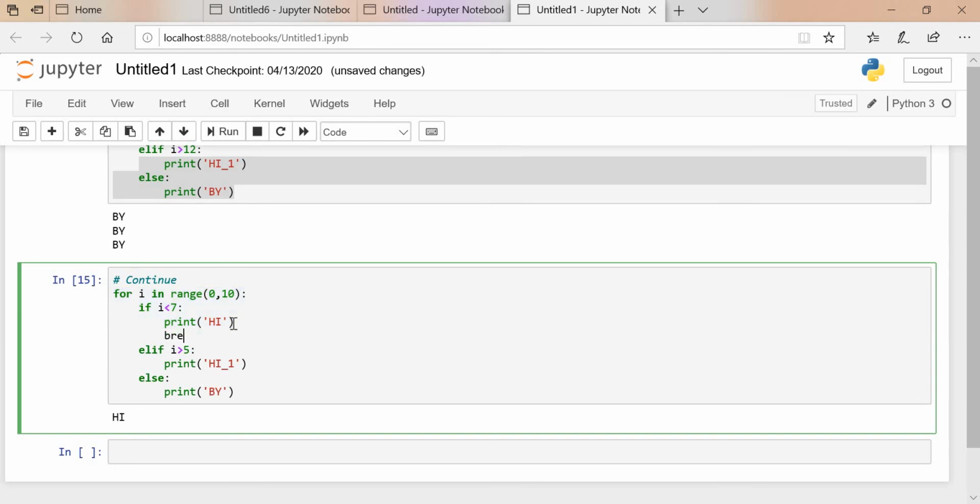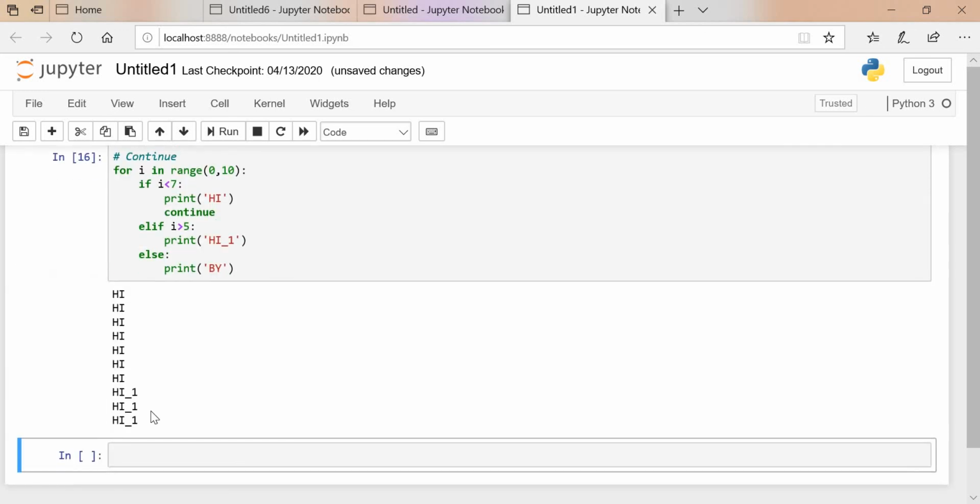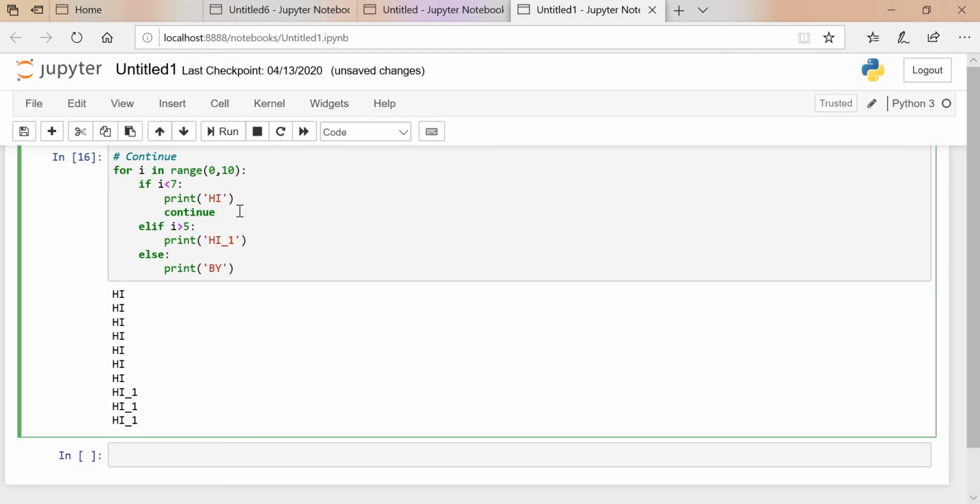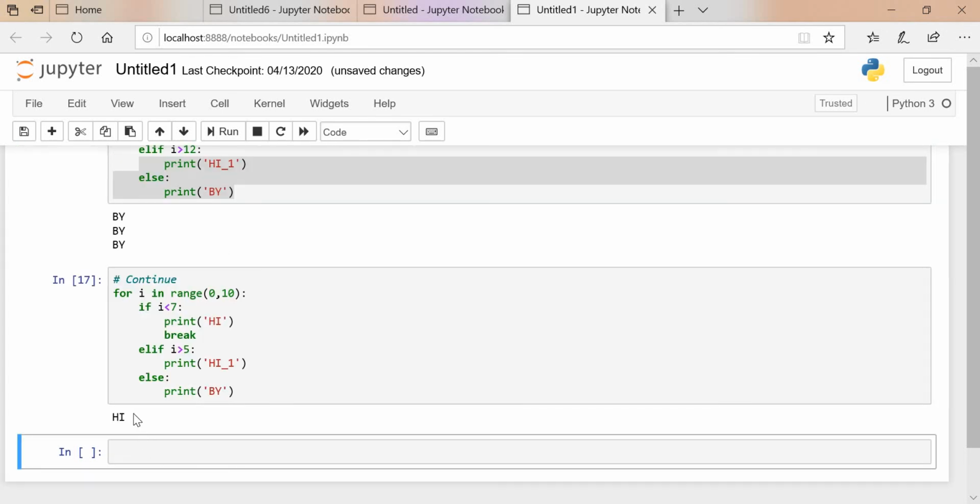If you want to continue over here, put continue like this. If you want to break this loop over here, we can break this one and we'll get the result.